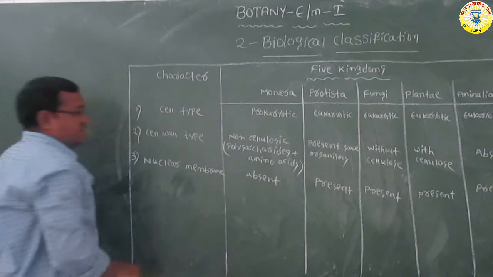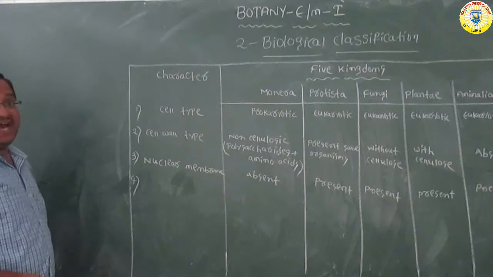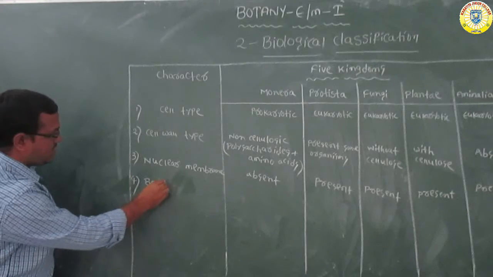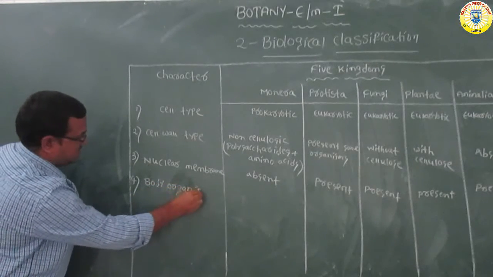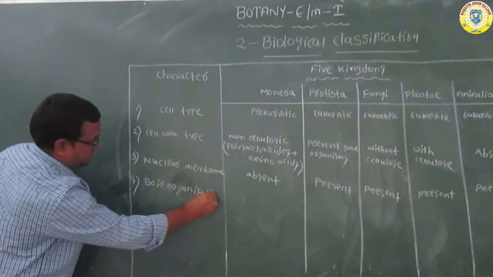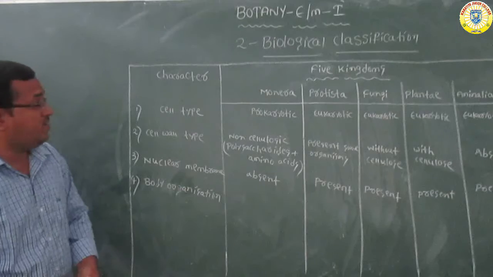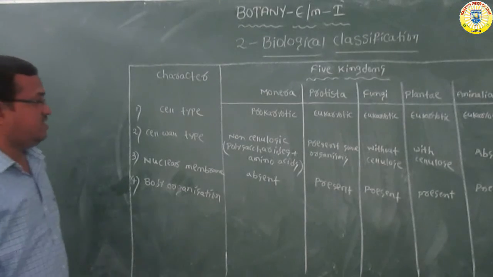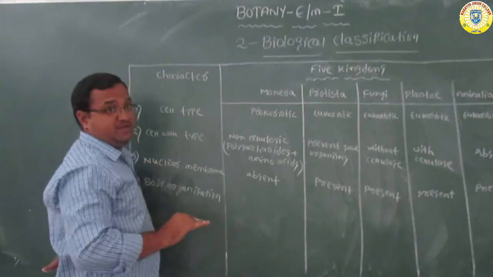Now coming to the fourth character. What is the fourth character? Body organization. But what about in the Monera? Body organization is only up to cellular.